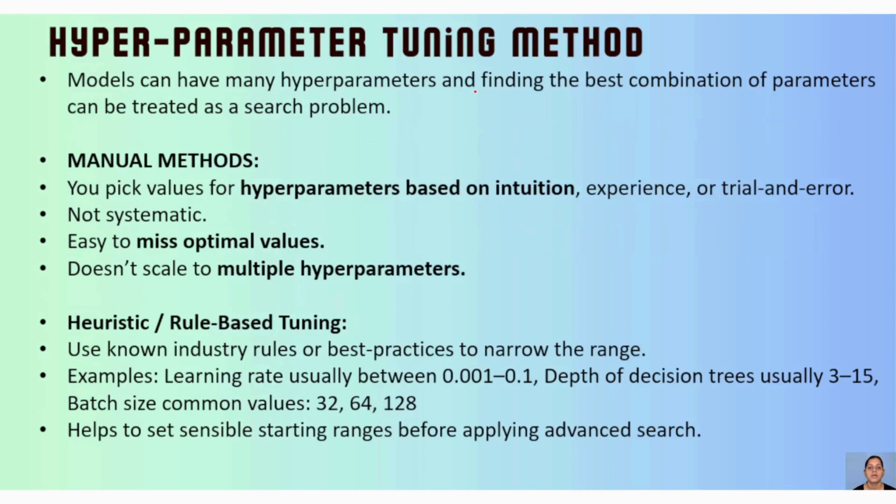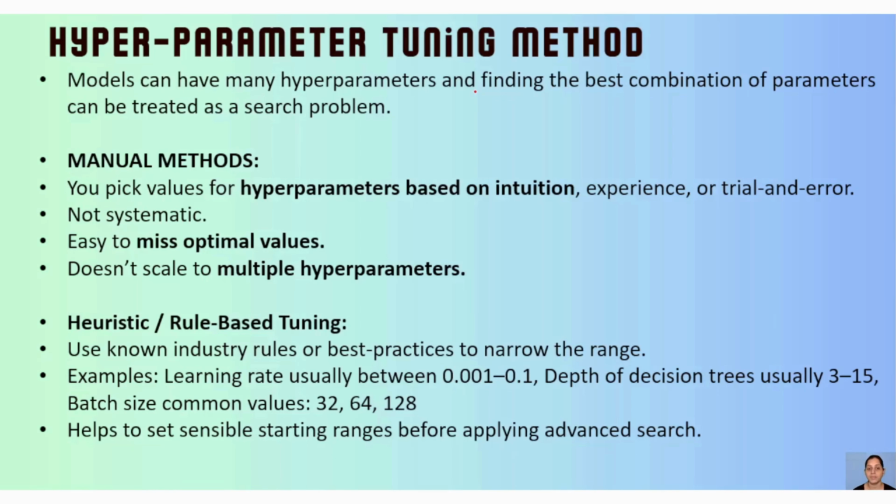Then we have different methods to perform that. What are the methods? One is the manual method. In the manual method, we go with our understanding or intuition about which hyperparameter can be best. So it is trial and error, not a systematic approach.